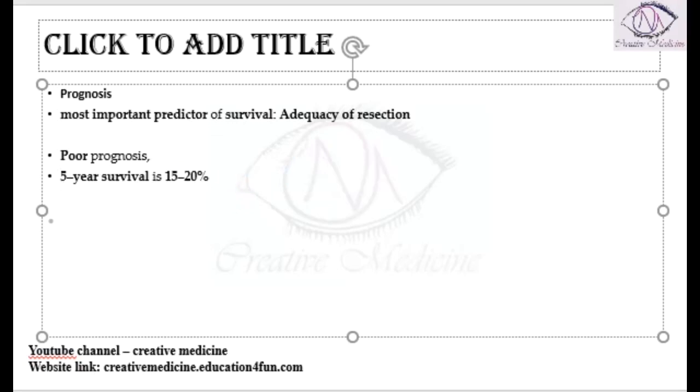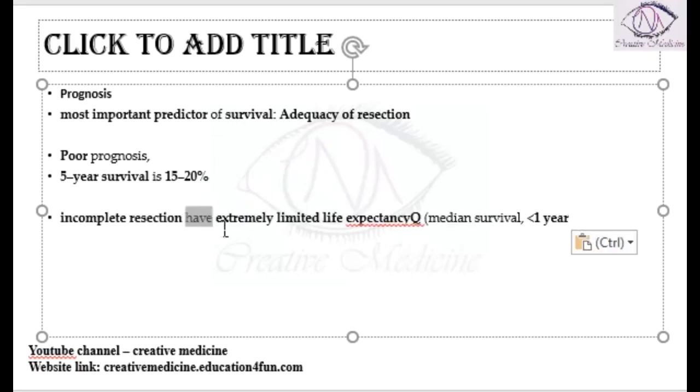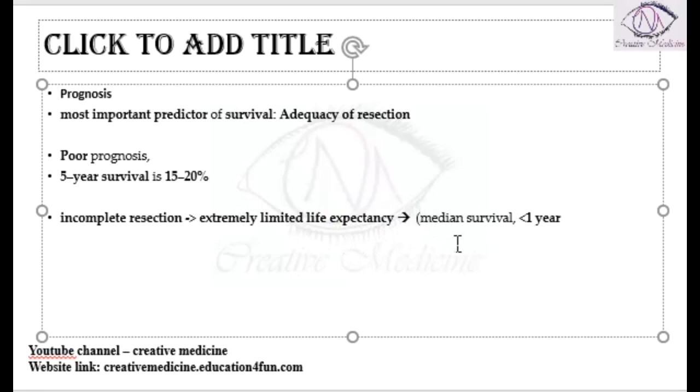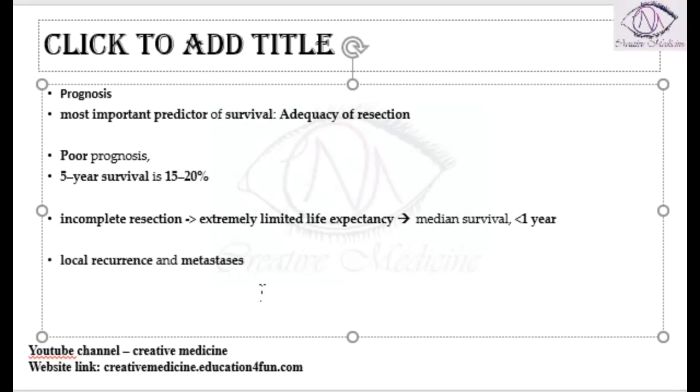If they have incomplete resection, if they were not resected completely, this will have decreased life expectancy, and the median life expectancy of these patients is less than 1 year. Then if the patients are prone to development of local recurrence or metastasis, in this case the life expectancy of the patient will be around 2 years only. So life expectancy mainly depends upon the adequacy of resection, and sometimes local recurrence and metastasis also play a role.